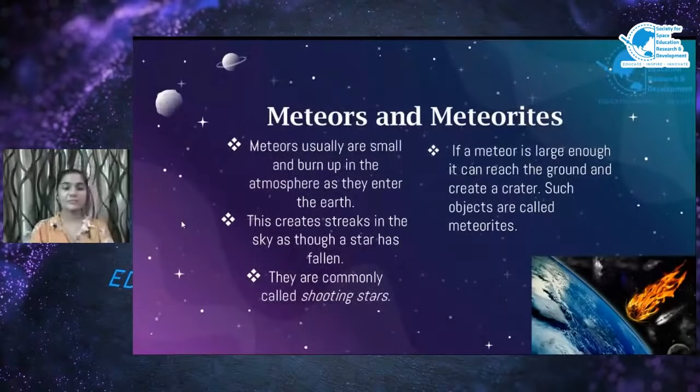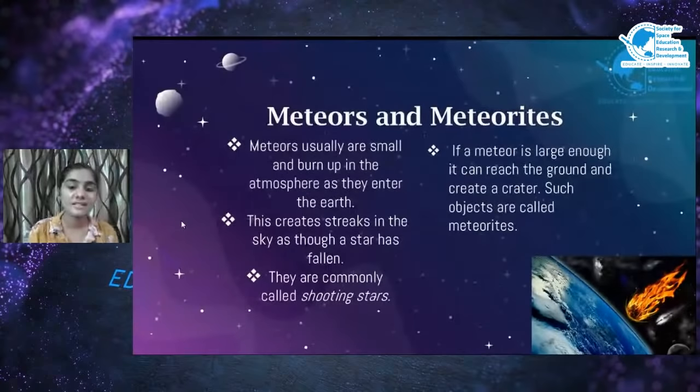Now let's find out more about meteors and meteorites. Meteors are usually small and burn up as they enter the Earth's atmosphere. They burn up and create a streak in the sky as though a star has fallen, like we see at night. No, they are not actually stars. These are the meteors that enter the Earth's atmosphere. These are commonly called shooting stars.